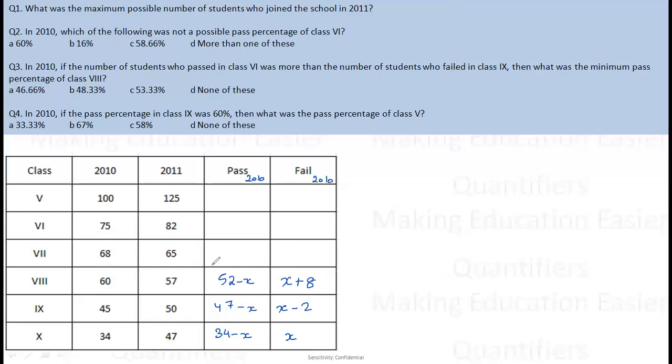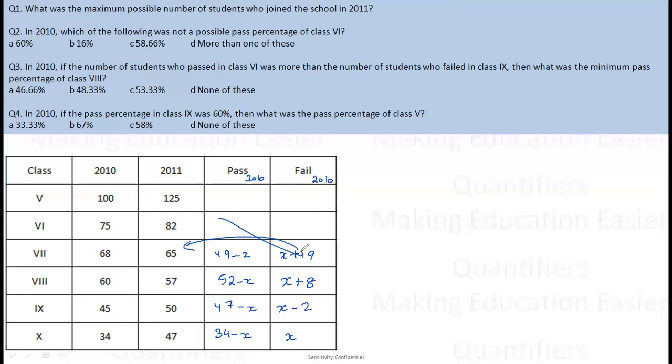Similarly, if these students have failed and are here, which means out of 57, the students who were promoted are 57 minus (X plus 8). So this is 49 minus X. Now out of 68, if these students have passed, then the students who have failed are X plus 19. Now this X plus 19 are those students who are appearing here.